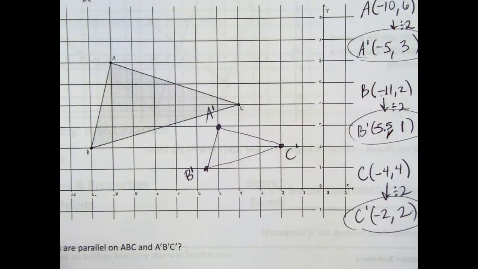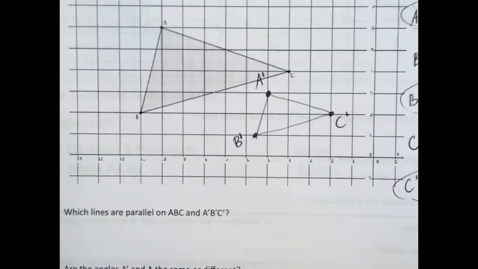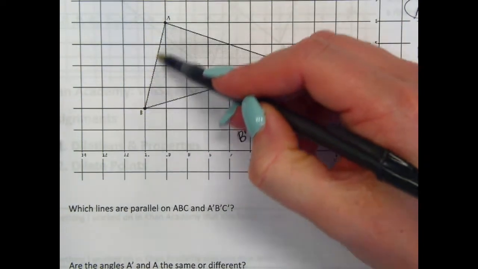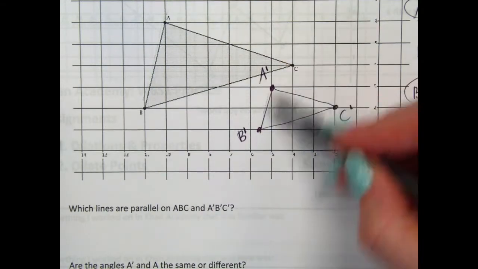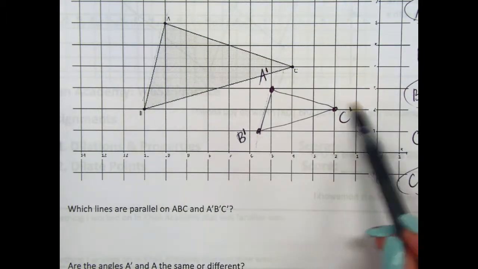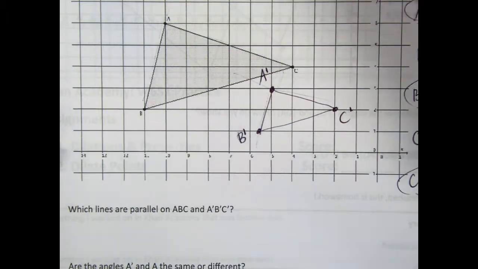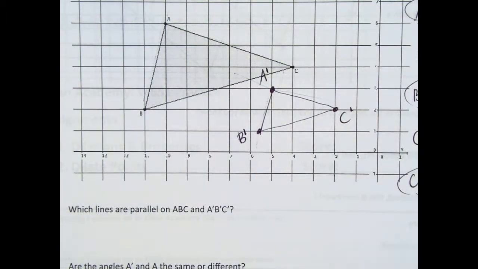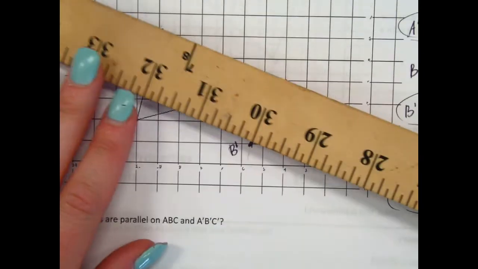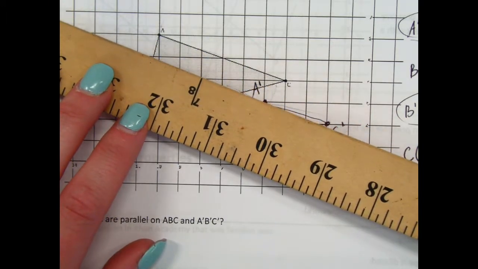Okay, so some things we need to notice are that when something is dilated, the lines stay parallel. So AB is still parallel to A prime, B prime. BC is parallel to B prime, C prime, and AC is parallel to A prime, C prime. If you took a ruler, which I don't have in front of me right now, and slid it down AC, it's going to be the same line.